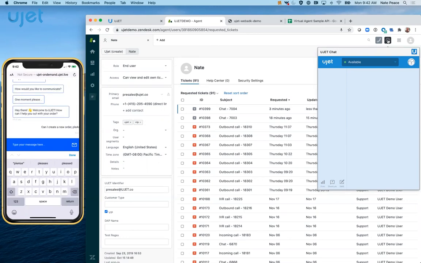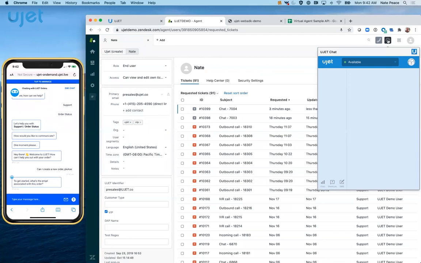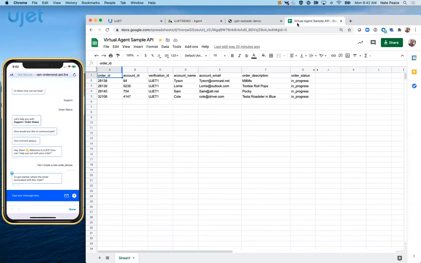And there might be some typos in there, and that's going to be just fine because it's still going to understand it. The UJET virtual agent is going to look for the intent of it, and then it can initiate this process to create a new order. Now, as I'm doing so, I'm actually going to use a sample API in order to create the new order. To demonstrate this API and the real-time information that we'll be sending to it, I'm going to click over to this Google Sheet, which is, again, just representative of an API and sending this information to those customers.